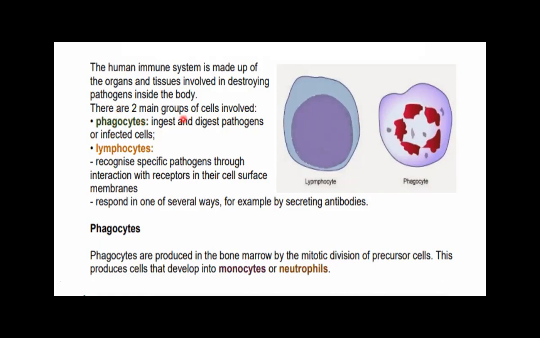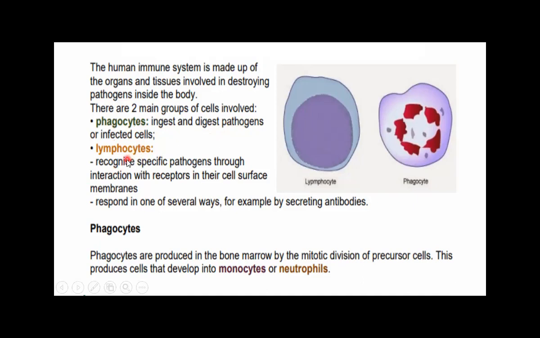There are two main groups of cells which are involved in destroying these pathogens. Number one are the phagocytes. Phagocytes are those white blood cells which ingest, meaning engulf, and digest, meaning make soluble, the pathogens or the infected cells. It means these white blood cells, the phagocytes, destroy the pathogens by ingesting or engulfing, by eating and then digesting the pathogens or infected cells.